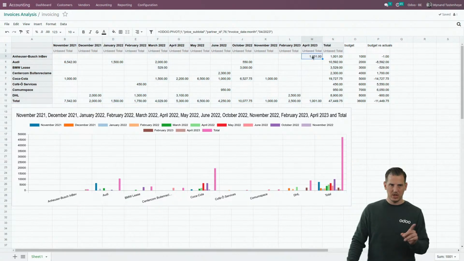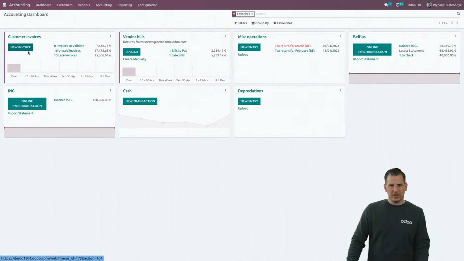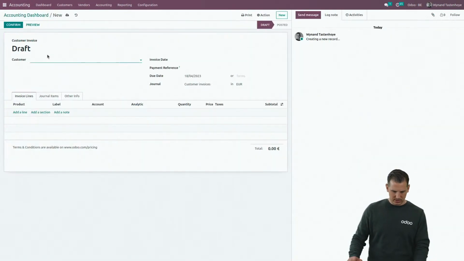Okay, and now see how easy it is in order to follow up on my budget per customer. Remember this amount. For InBev, I have 1,001 euro invoiced. We did it together. So currently, I am €1 over budget. Now let's go back to my accounting and create a new invoice. Select InBev again.